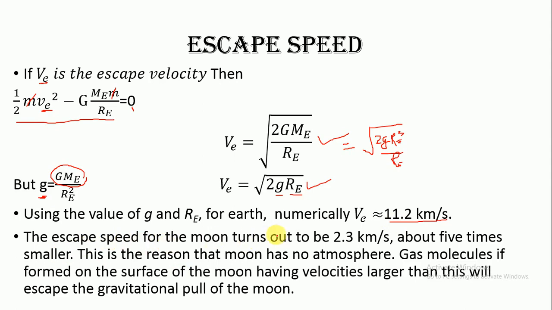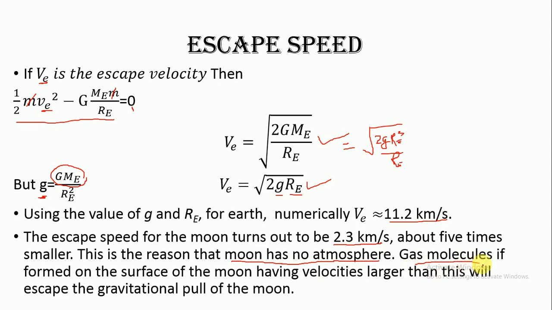The escape speed of the moon turns out to be 2.3 kilometer per second, which is very less as compared to this value. So if you want to find out the escape velocity of the moon, you have to substitute the value of g and the value of Re for that planet. So R is the radius of the planet, g is the acceleration due to gravity of that planet. So for moon it is 2.3 kilometer per second, about 5 times smaller. This is the reason that moon has no atmosphere, because the escape velocity is very less.